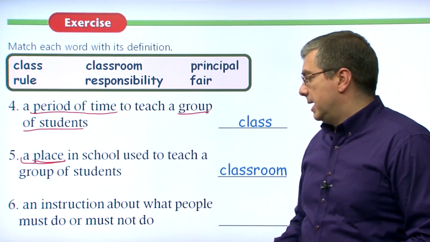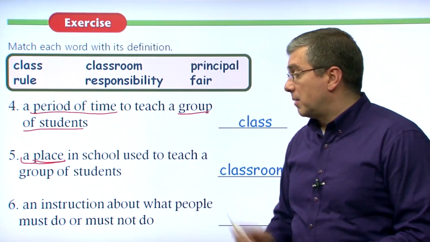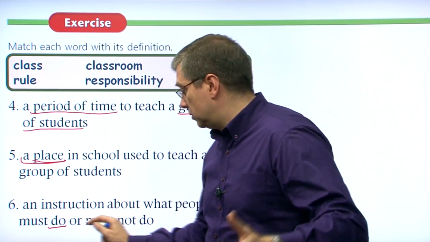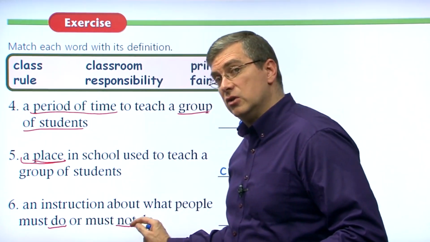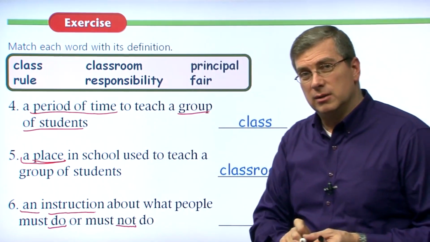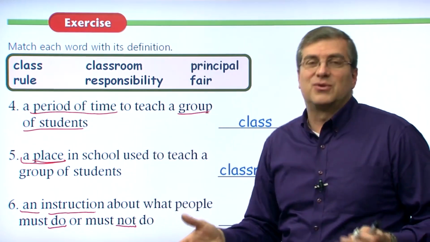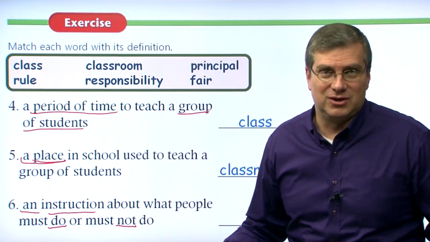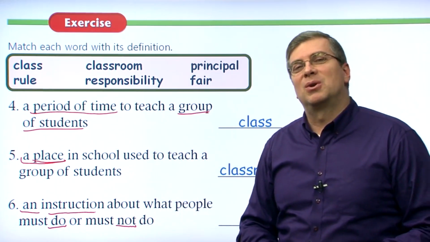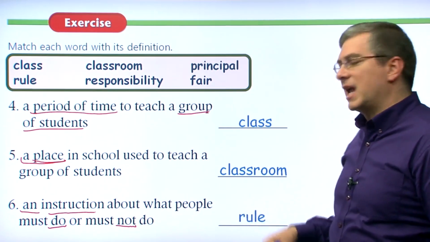Number 6, an instruction about what people must do or must not do. So remember, there are things you must do. There are things you must not do, okay? And it's an instruction. It's like one instruction. For many instructions, of course, there are always many instructions, aren't there? There's not just one, there are always many, and we use it in the plural sense very often. What do we call that? We call that, of course, a rule.